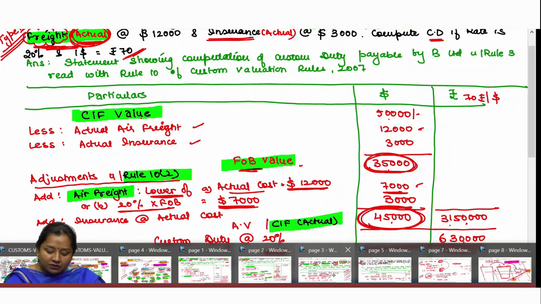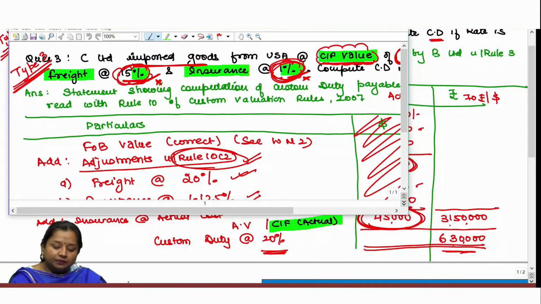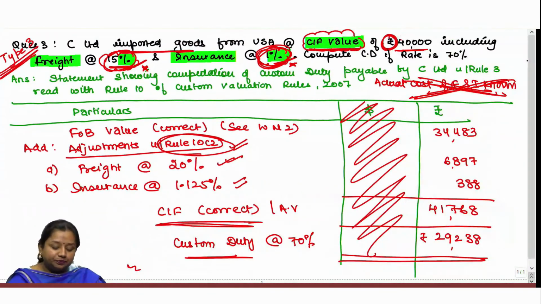Then comes the third type of practical question based on Rule 10(2), in which it says that C Limited imported goods from the US at a CIF value of rupees 40,000, including freight at the rate of 15% and insurance at the rate of 1%.